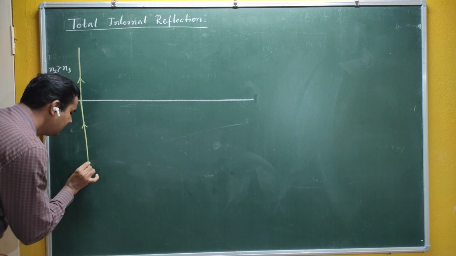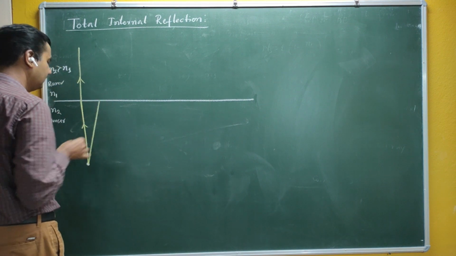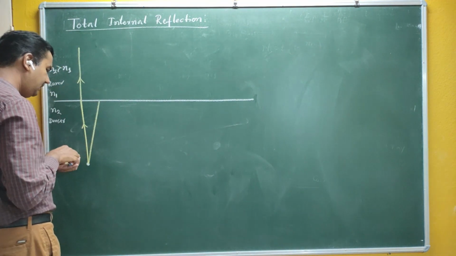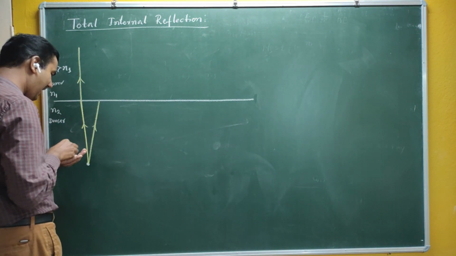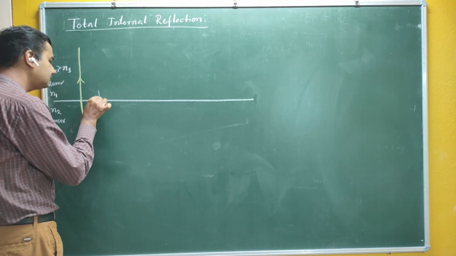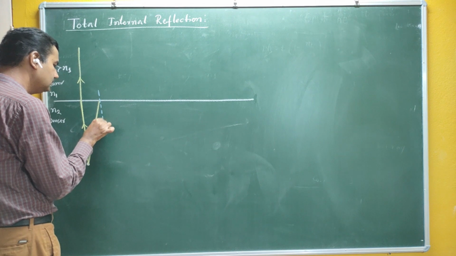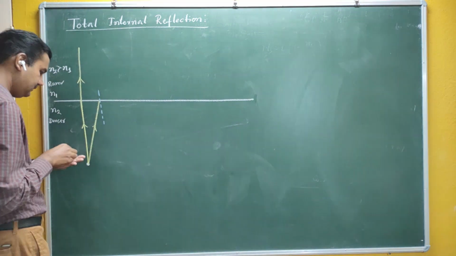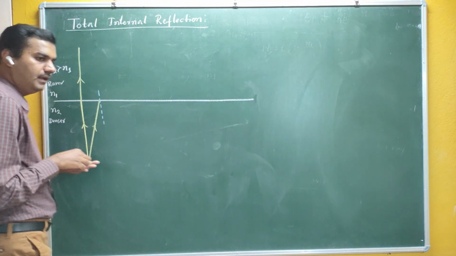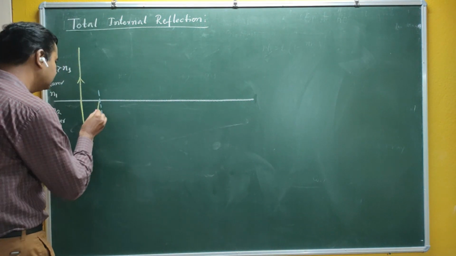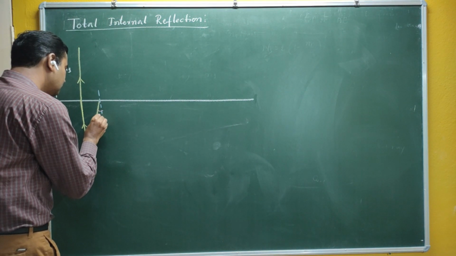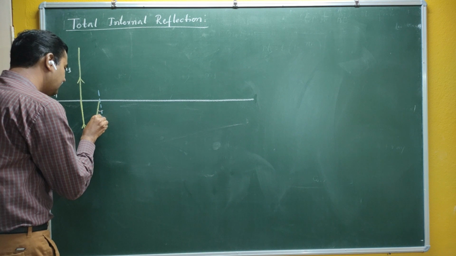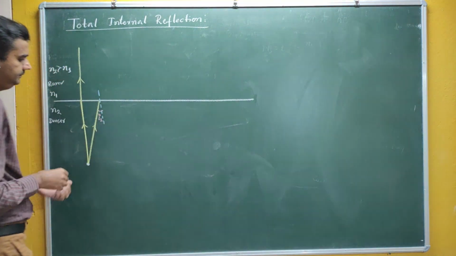Let me take the second ray. The second ray falls on this medium. Now you can see here, this ray definitely makes a certain angle with the normal. Let me take this angle as some I1.